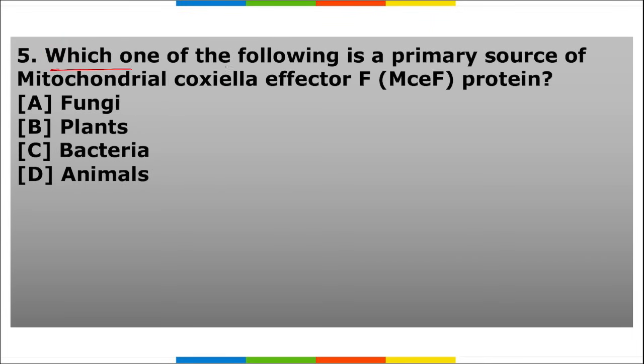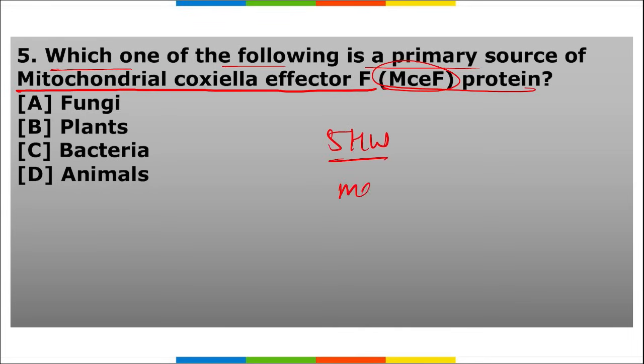Fifth, which one of the following is a primary source of mitochondrial MCEF protein, that is, mitochondrial coaxial effector F protein? Which of the following is a source of it? So these are your five homework questions, friends, and I need to see maximum participation from all the students.